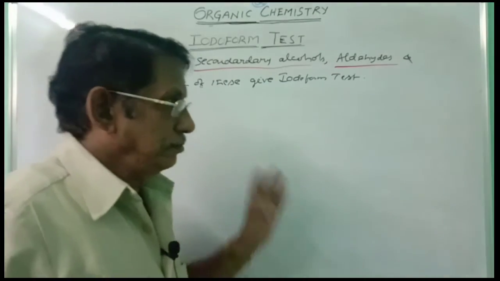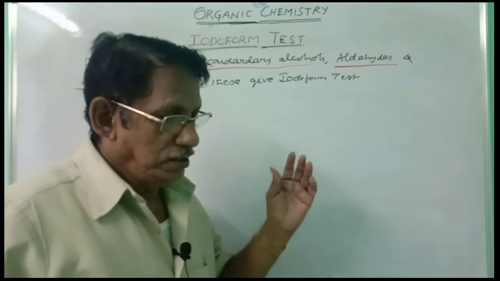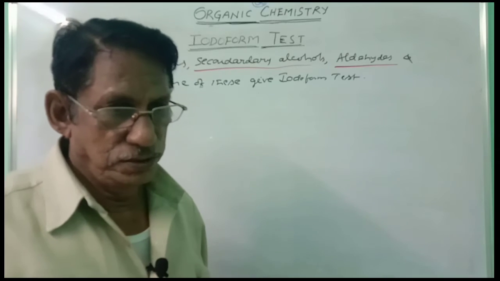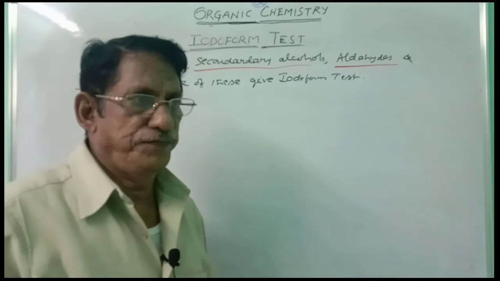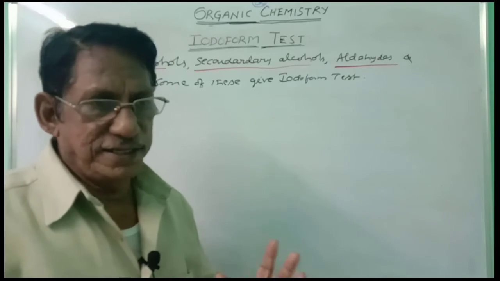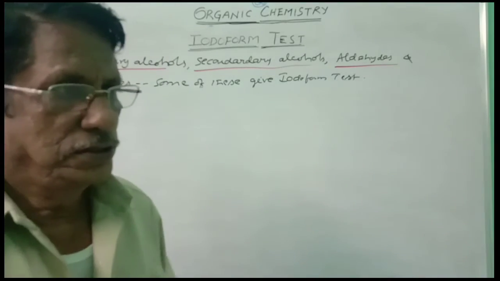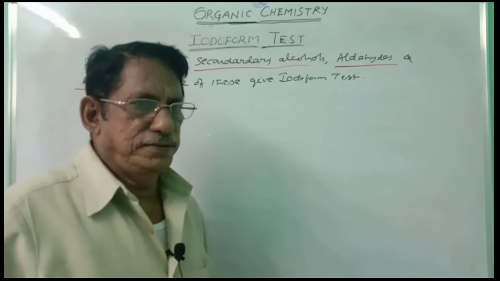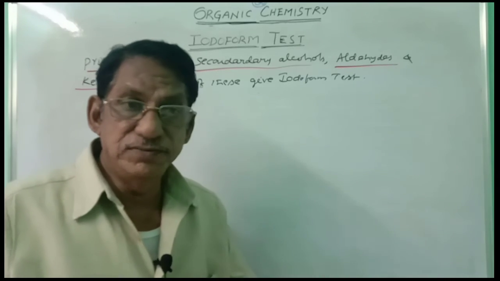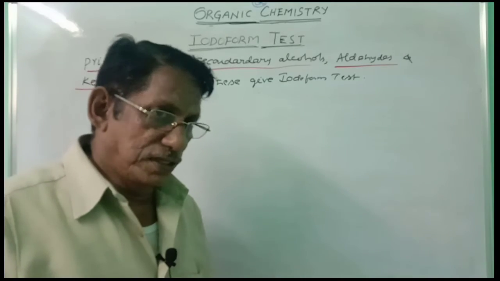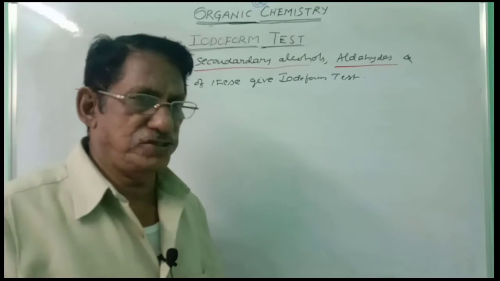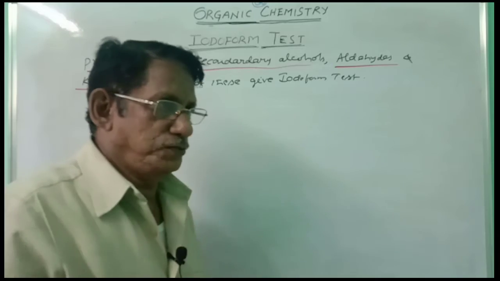So in this way, primary, secondary alcohols, aldehydes and ketones, which of them are giving iodoform test, we came to know. Just a glance at the compound, you have to get an idea immediately whether it is giving iodoform test or not. This is the trick you can follow. You can call it a trick, you can call it methods, whatever you call, you have to know this principle.